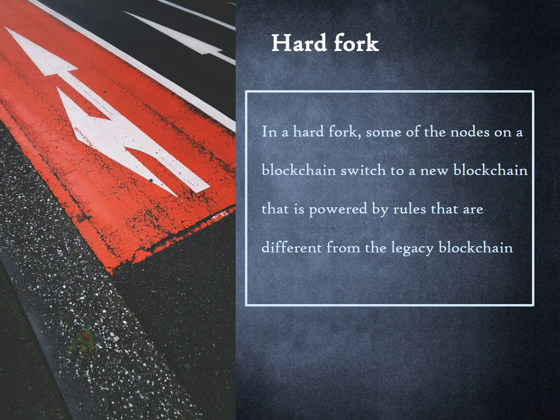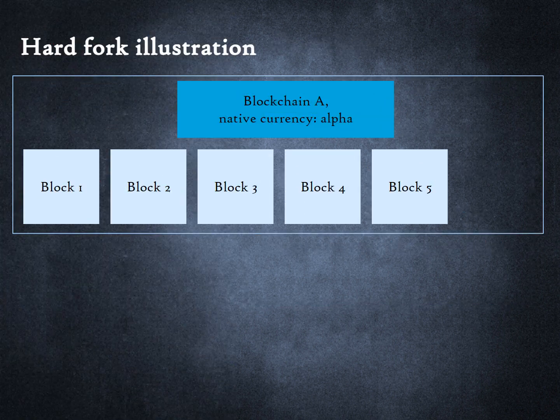In a hard fork, some of the nodes on a blockchain switch to a new blockchain that is powered by rules that are different from the legacy blockchain. Next, we will illustrate a hard fork with an example. Consider a situation where 5 blocks have been mined on blockchain A. Its native currency is called alpha. Some nodes are not happy with how blockchain A works. Perhaps they want a bigger block size and faster confirmation times.